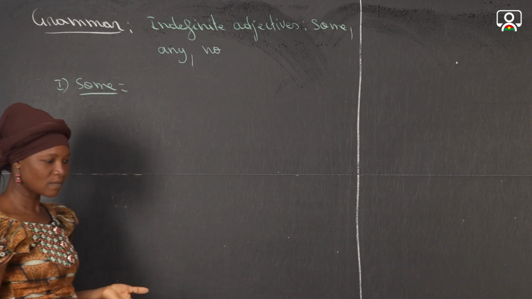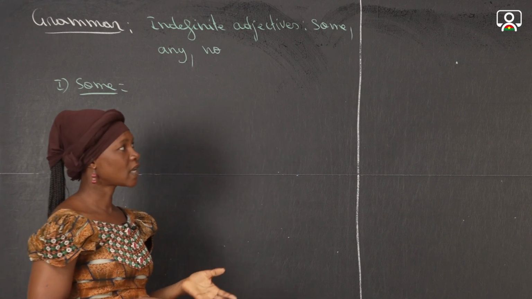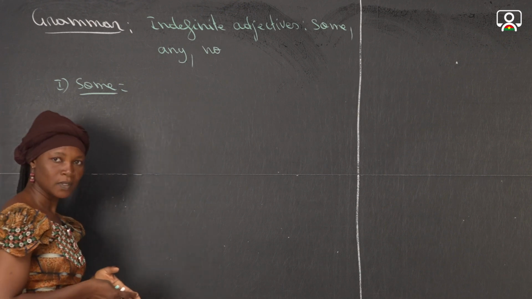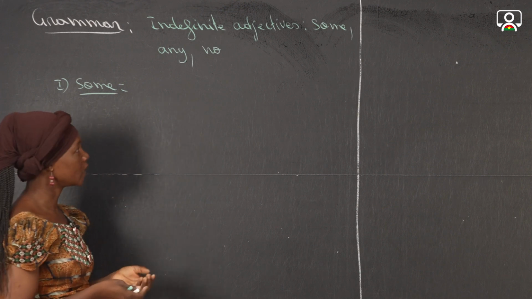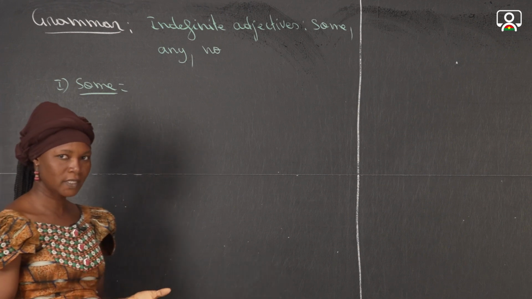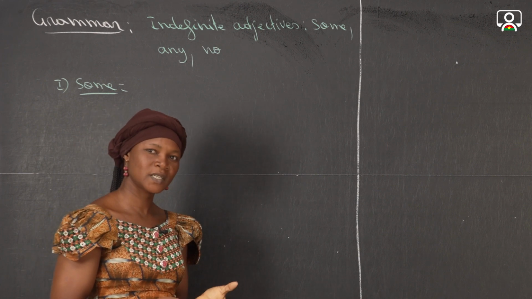How do you translate some in French? We use some in French to translate, for example, the word du, de, des. So when we use it, it is to speak about a quantity, and without precision.